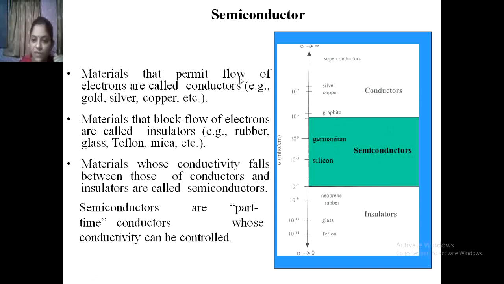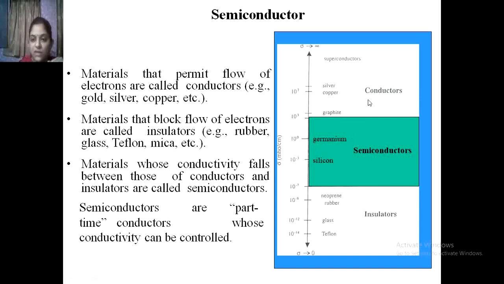Germanium and silicon play a very important role in the electronics field, because from these two materials we can form many devices which are very suitable for electronics applications. Germanium and silicon are the most widely used semiconductor materials.